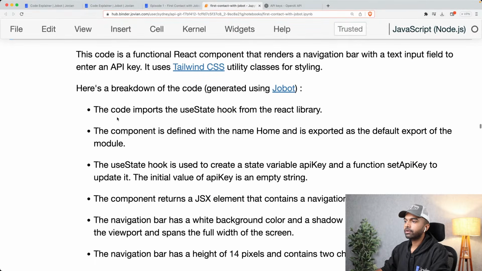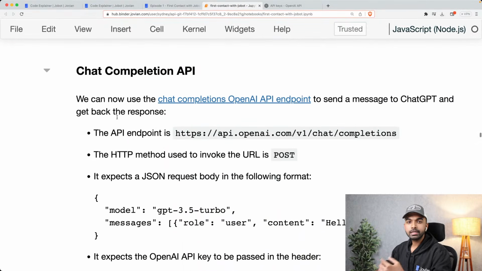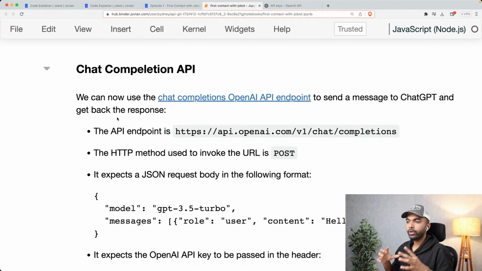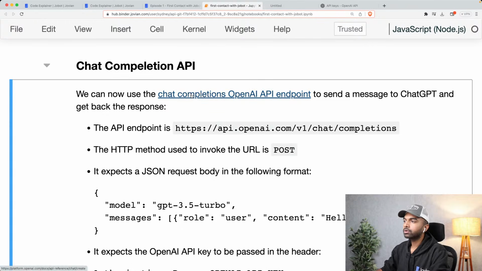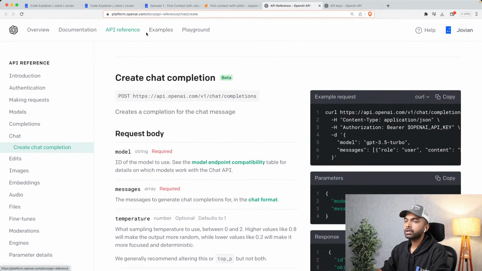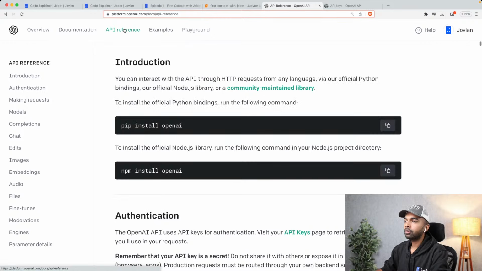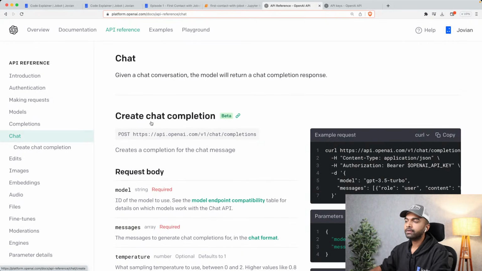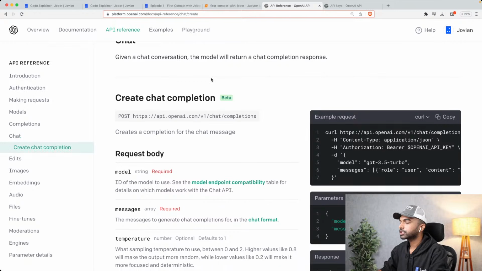Now, the next thing for us to do is to just understand the OpenAI API. So now we want to actually call the API, and specifically the API that we're going to use is called the chat completions API. So if you go on platform.openai.com and open the API reference section, and in the API reference section, go down to chat, because we want to create a chatbot kind of interface. So the chat API, given a chat conversation, the model returns a chat completion response. So if you give it an entire conversation, a history of messages, it is going to return the next message in the conversation to you.